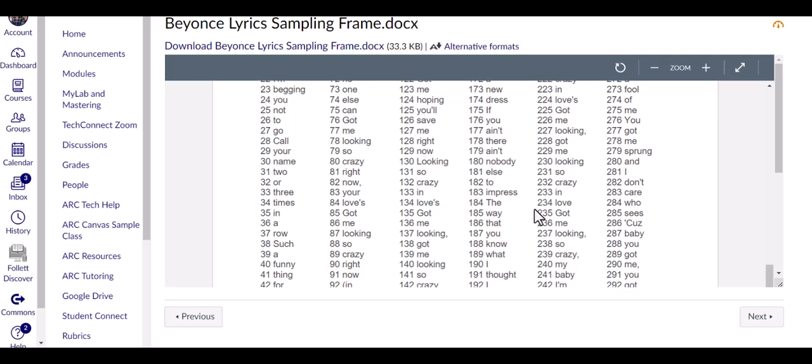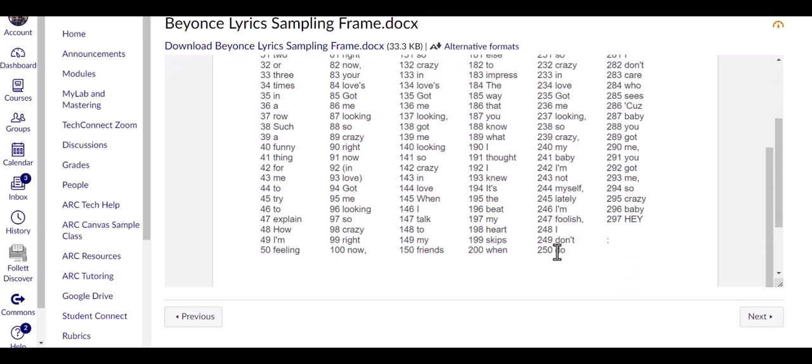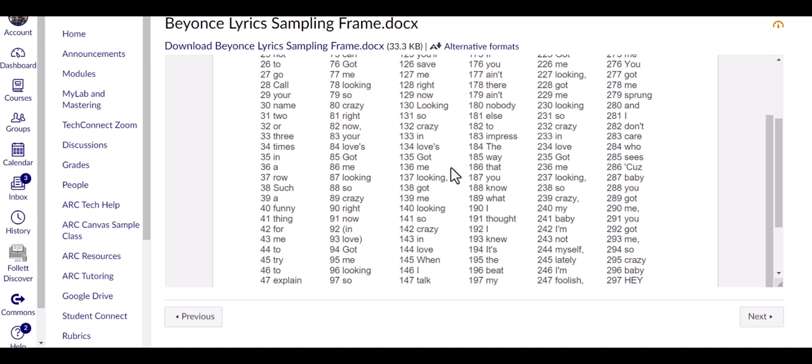I would have picked words like "looking" or "love" or "baby." But now with the random number generator, the word 191 is "I." Oh wait, it was 191, right? So "thought." And then 250 is "do." But you see how the random number generator is really helping me pick a random sample.